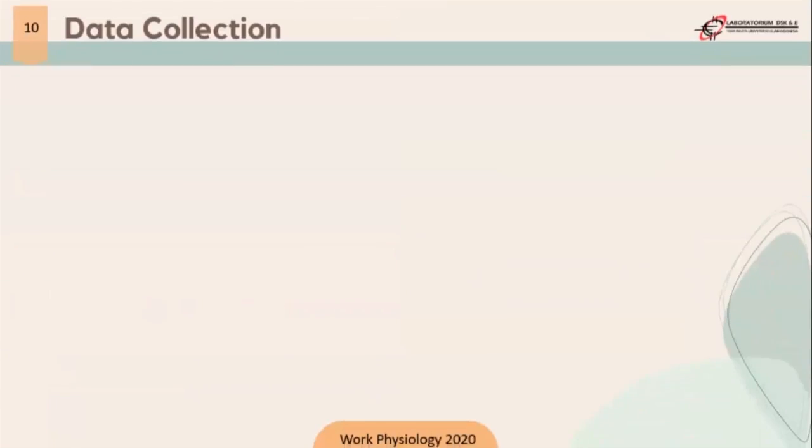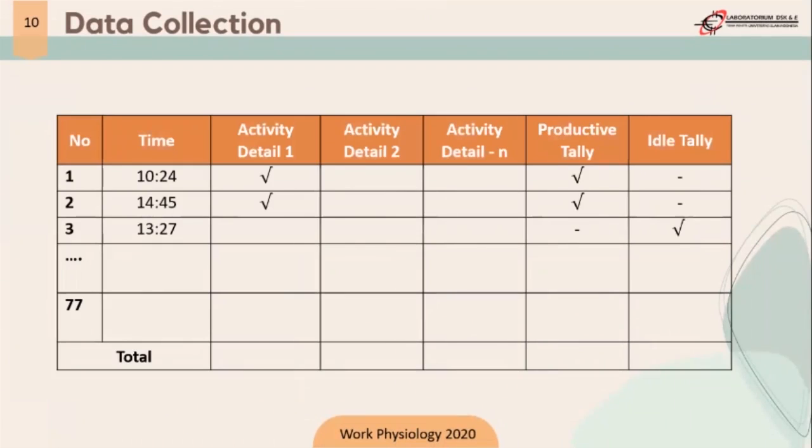After we get the time for the data collection, next we move to the observation, in this case a real observation of the worker. Like in the slide of the PPT, there is an activity detail of the worker. For example, at 10:24 the worker is doing some activity at the job, so we can say there is a productive tally for the worker.